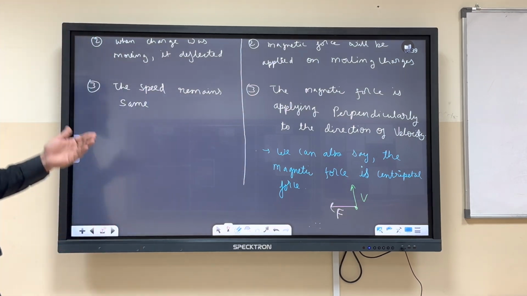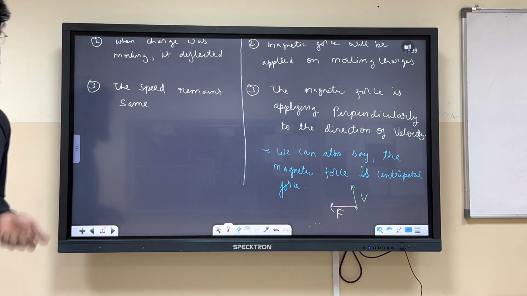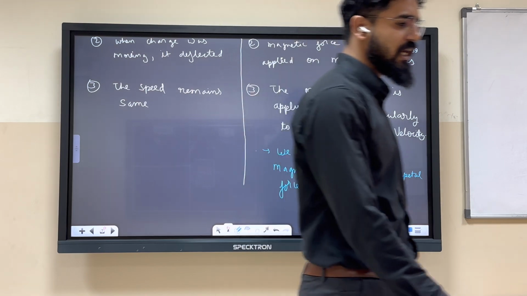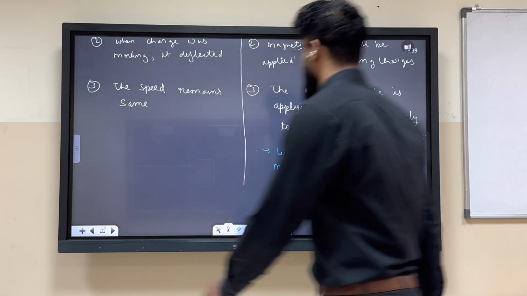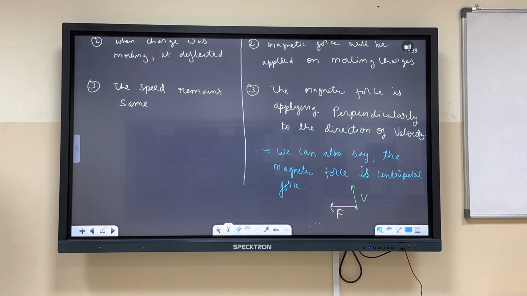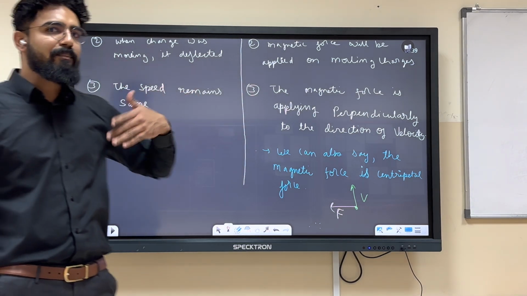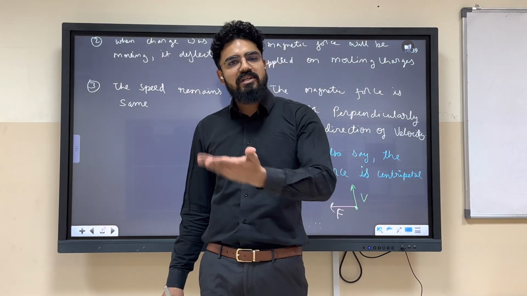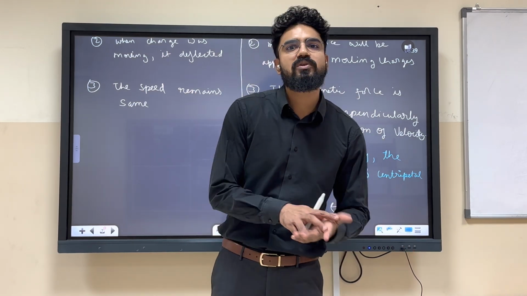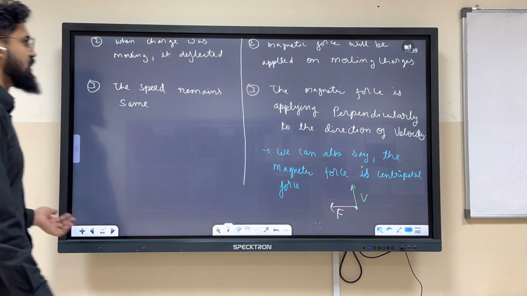After a few observations, we finally get the formula of the magnetic force. So please note this down. Please look carefully, and if I'm blocking at some point, anyways, you have the notes.